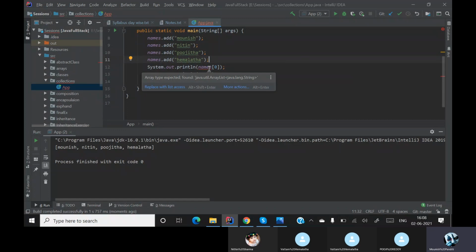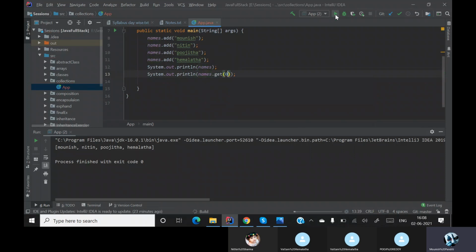It is giving me an error. Okay, it is telling me it is not a list, it is an array list. If it is a list or if it is an array, you can access it by just having the index. But here, if you want to access things like this, then you must basically say names dot get method, and you must give the index over here, and then you need to run it. Now you are getting the single element.